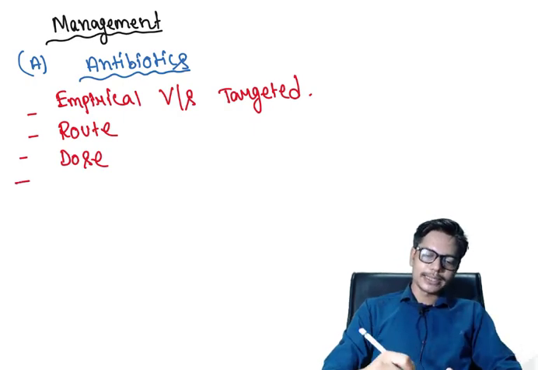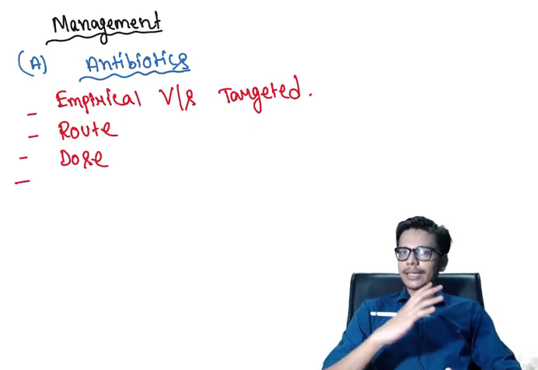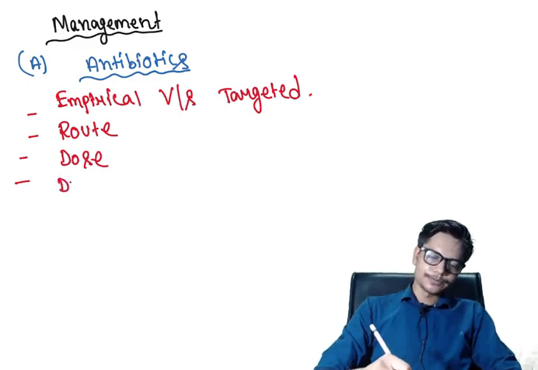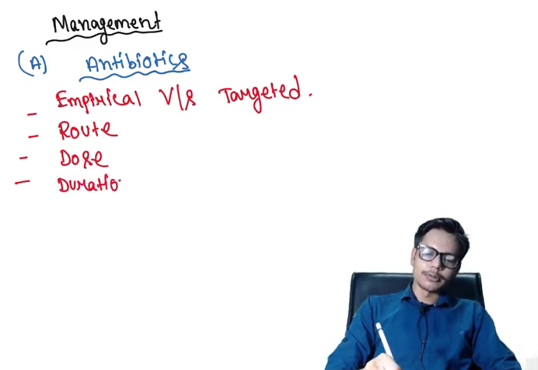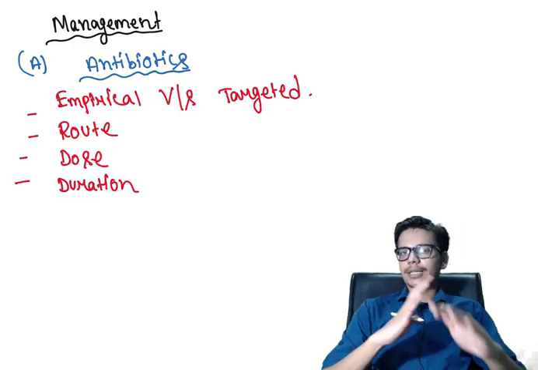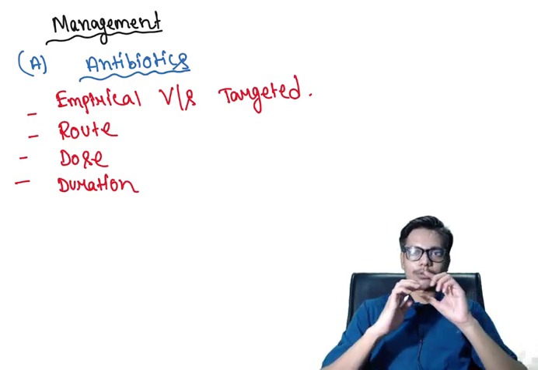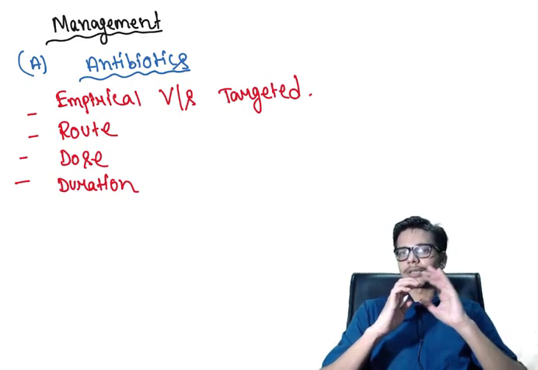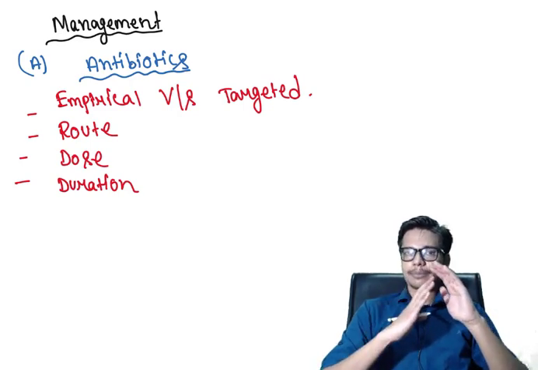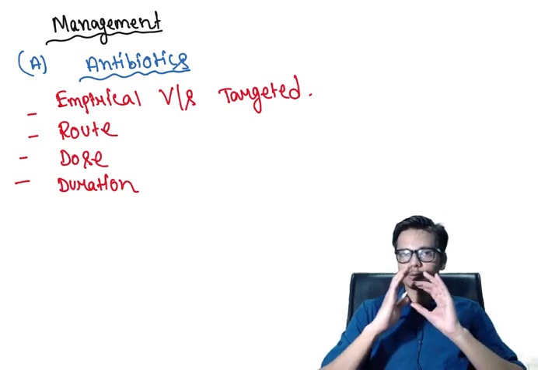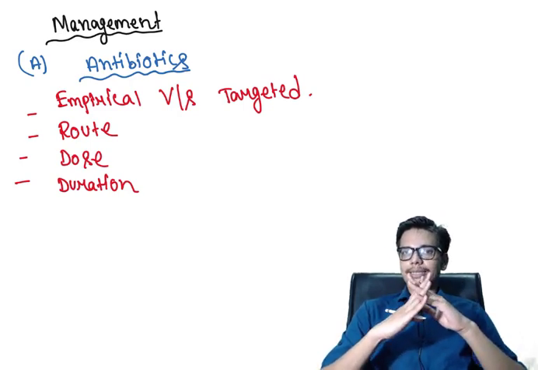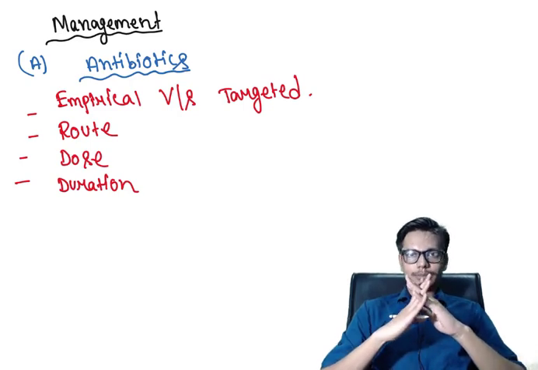The next most important thing regarding treatment with antibiotic is the duration of the antibiotic. For what duration are you going to use this antibiotic in a patient? As I told you earlier in my lecture, for complicated urinary tract infection we use the antibiotic for a somewhat longer duration, in contrast to simple UTI, where antibiotic therapy is usually given for a somewhat shorter duration. So the duration of antibiotic therapy should be kept in your mind while treating a patient.